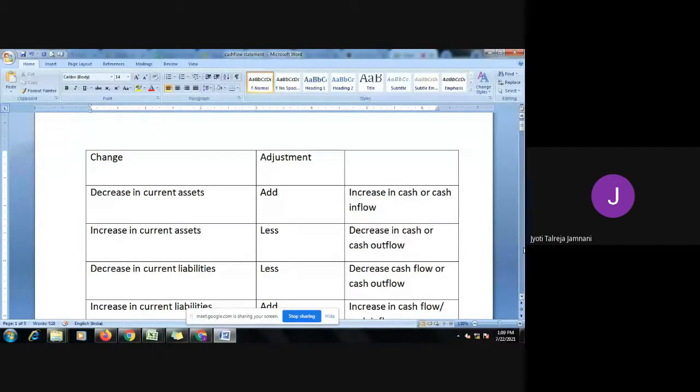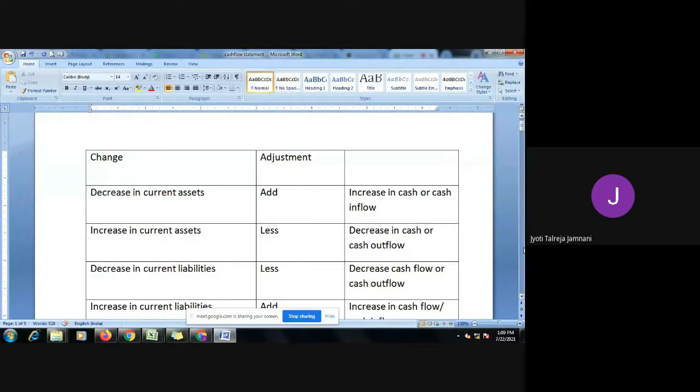When I say cash flow statement, we are interested in cash inflow and cash outflow of a given firm. And at the end of the year, what is the cash that is there in hand? Opening balance, closing balance of cash is what we need at the end of the year. So in cash flow statement, we have three subheadings.